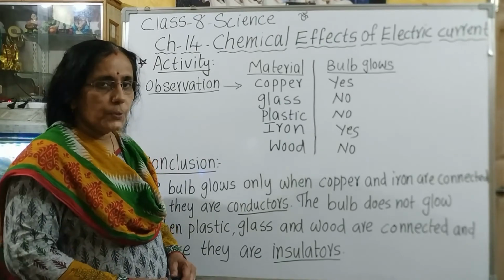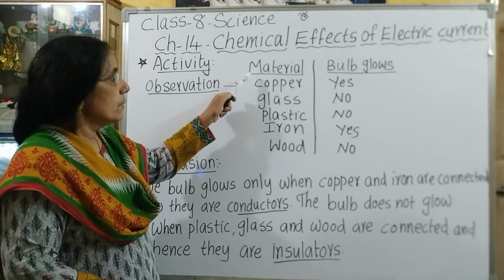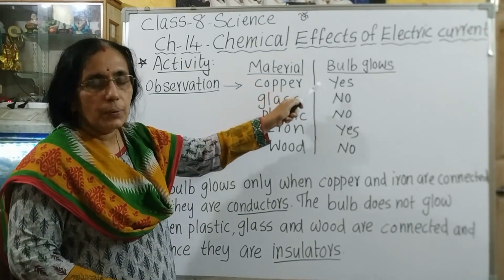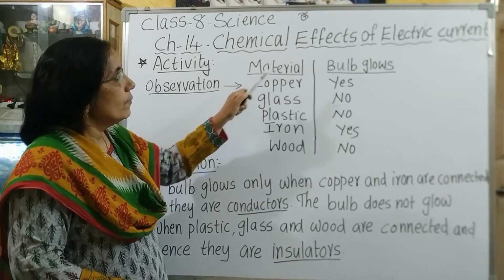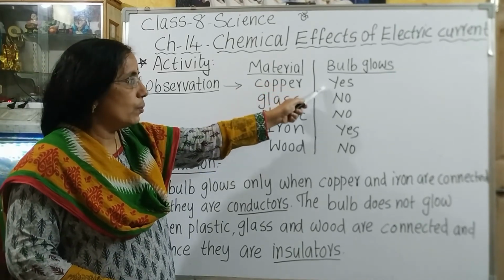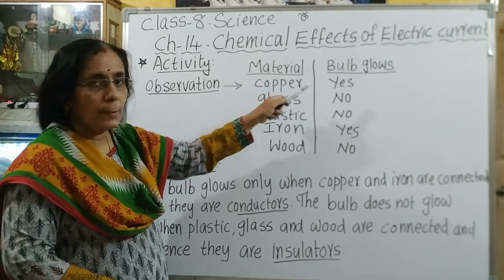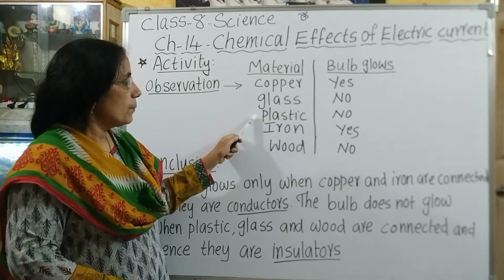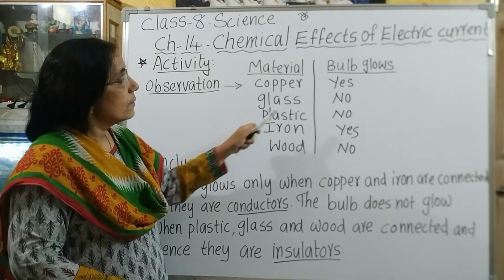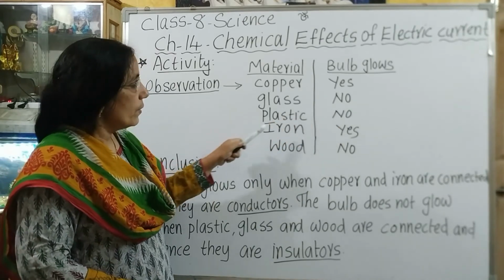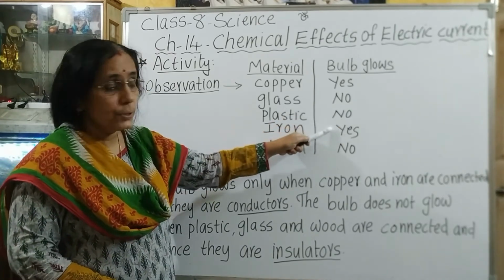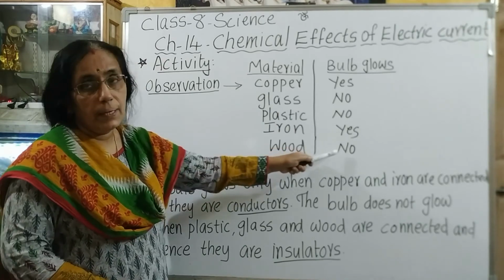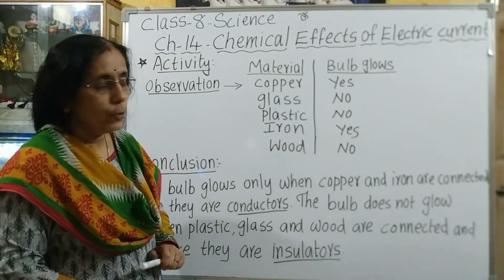Now let us see the observation. See the material and whether the bulb glows. When copper is inserted, the bulb glows. With the glass, the bulb does not glow. With the plastic, the bulb does not glow. With iron, the bulb glows, and with wood, the bulb does not glow. So that is the observation.